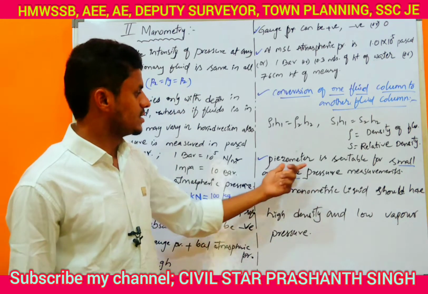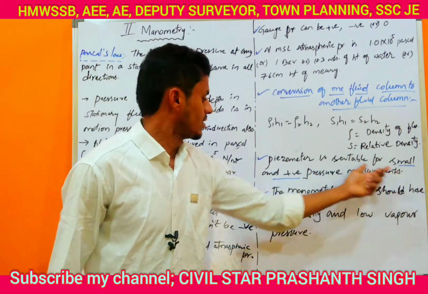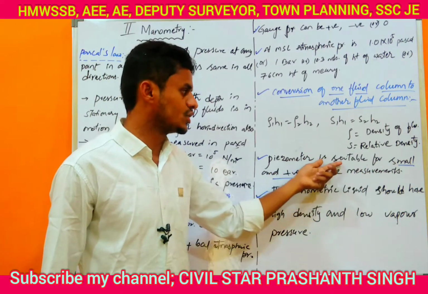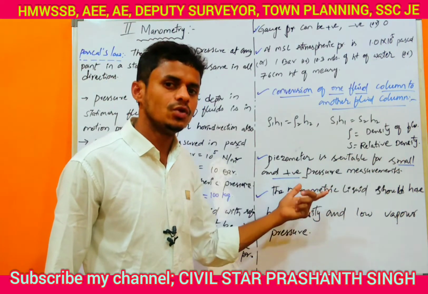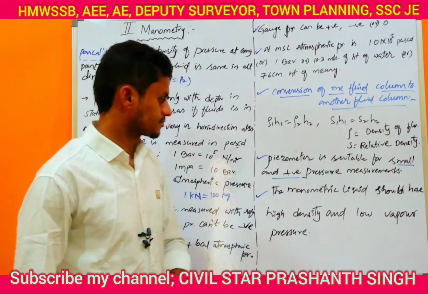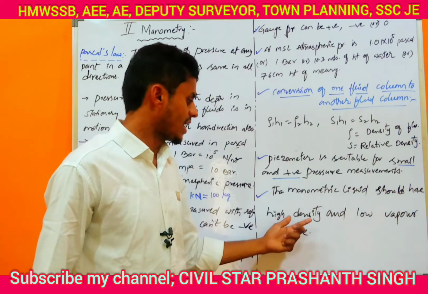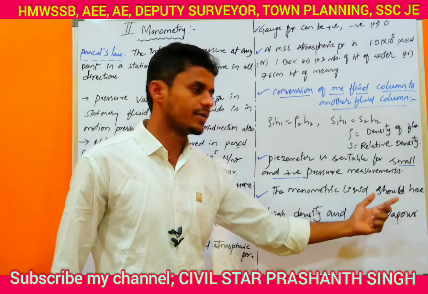Next point: the piezometer is suitable for small and positive pressure measurements. The manometric fluid should have high density and low vapor pressure.